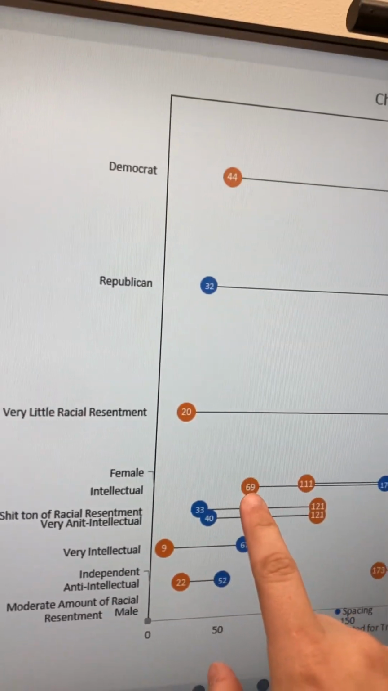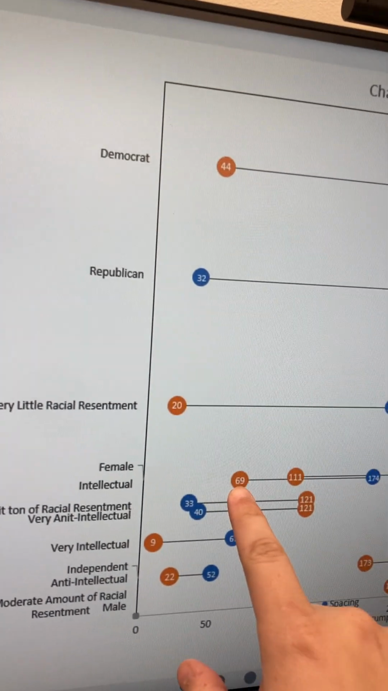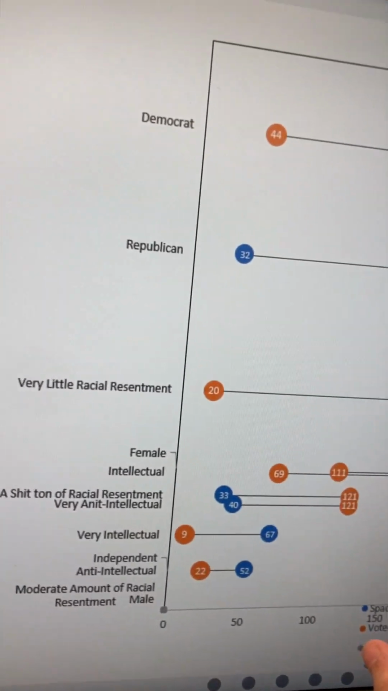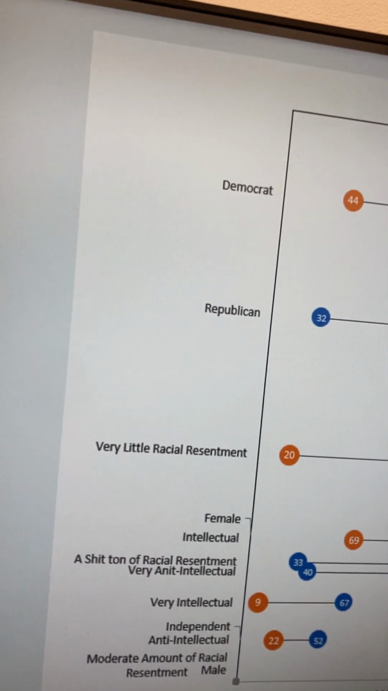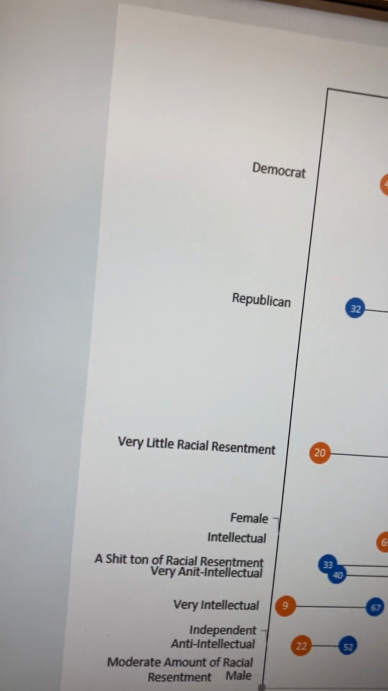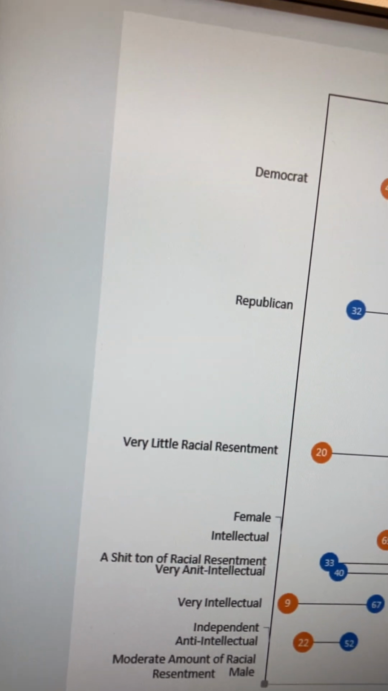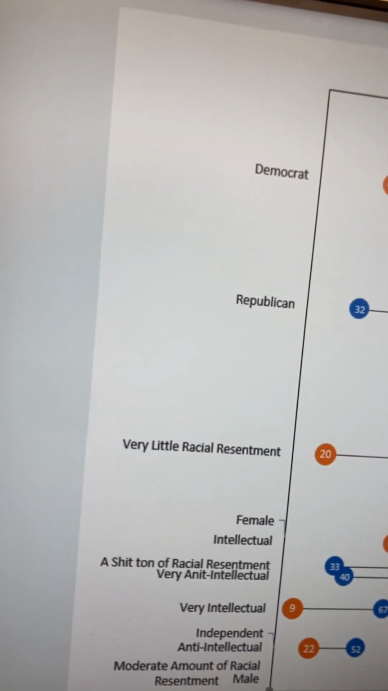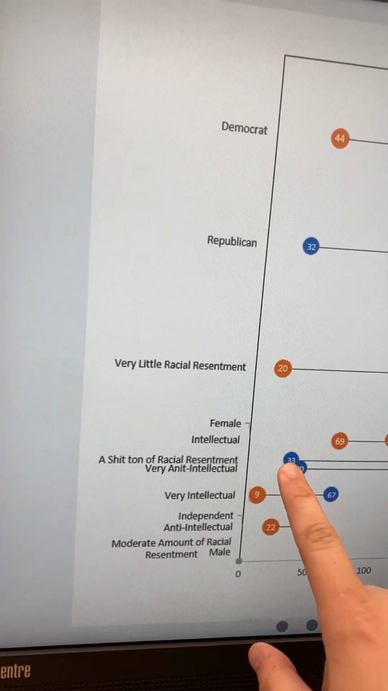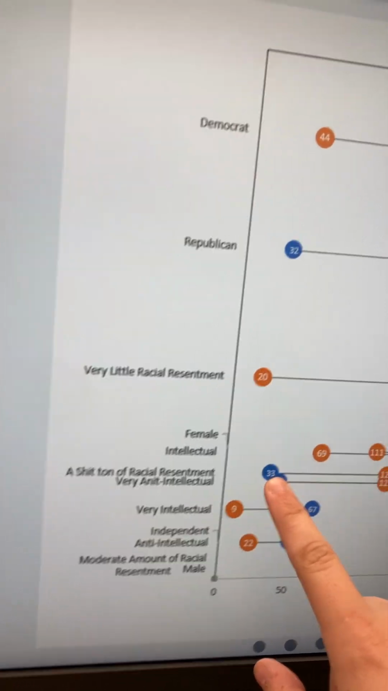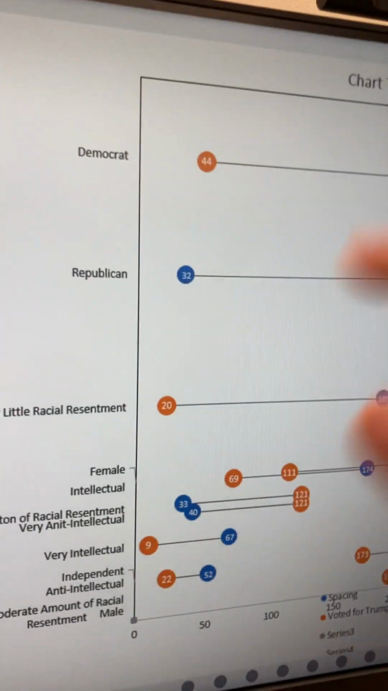So we have 69 people who are intellectual who voted for Trump and 174 people who are intellectual that voted for someone else. So they're ranking higher than, they're not ranking anti-intellectual, but they're not ranking at the highest level of pro-intellectual. Does that make sense? So here I have a shit ton of racial resentment. I thought that was funny, and I actually still do.